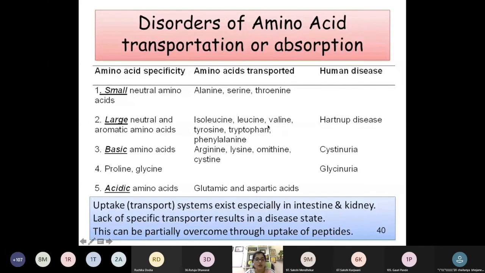There is also a deficiency of neurotransmitters which are from tryptophan, like serotonin and melatonin. So it leads to mental retardation also. Okay, so this is Hartnup disease, you have to remember.